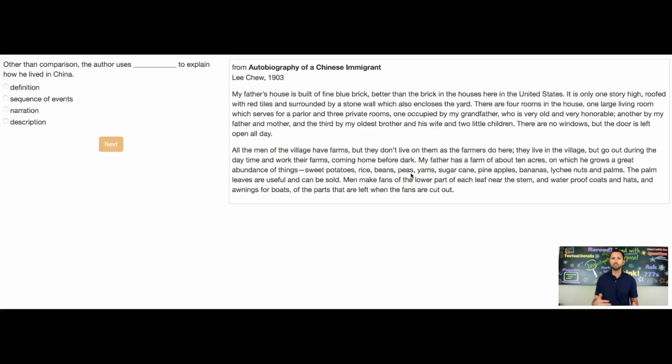Okay, so there's a lot of listing and lots of different nouns here, lots of adjectives. So what the author is doing here in addition to comparison is description. So I want to go ahead and click description because that's what's happening here. There isn't a story being told, there isn't a word being defined, but there is description. There's lots of different, not ideas, but places being described, and so it's description.